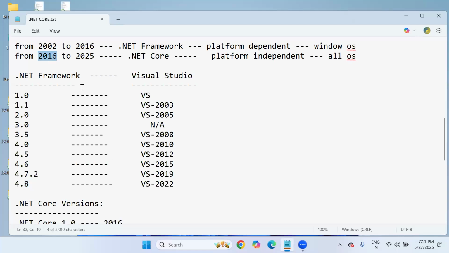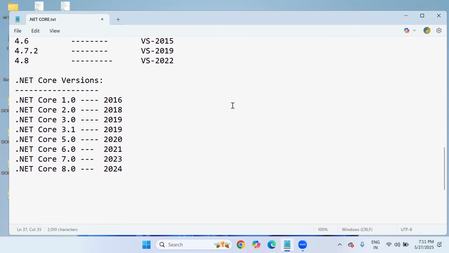But from 2016, along with the 4.7 and 4.8 Framework, for those who want to develop their application with the Core platform, they released .NET Core versions. I clearly mentioned these are the Core versions: .NET Core 1.0 in 2016, 2.0 in 2018, 3.0 in 2019. These are the years of release. But for these they only recommend Visual Studio 2020.